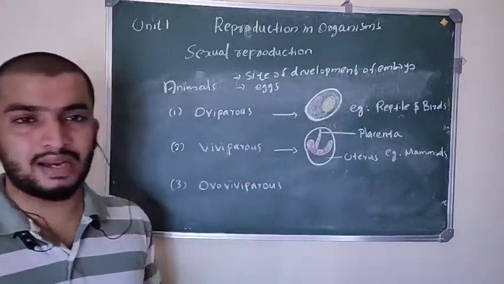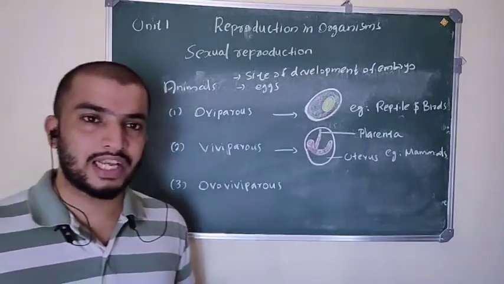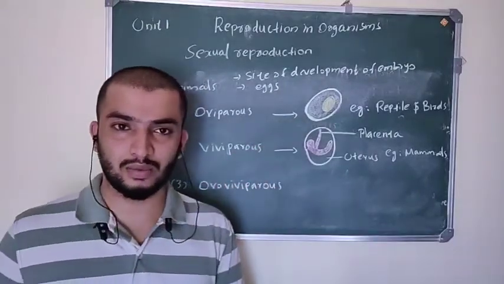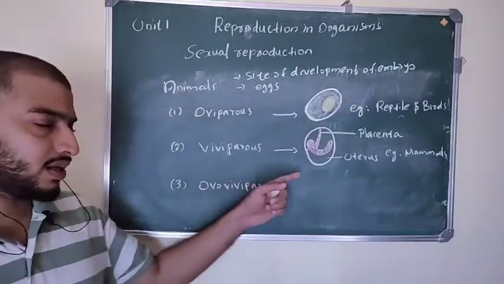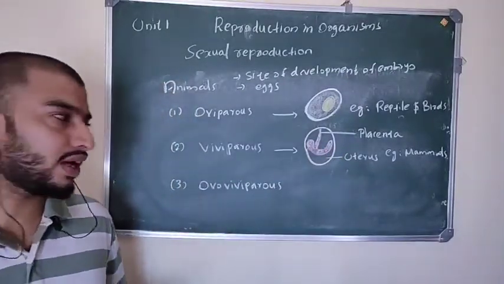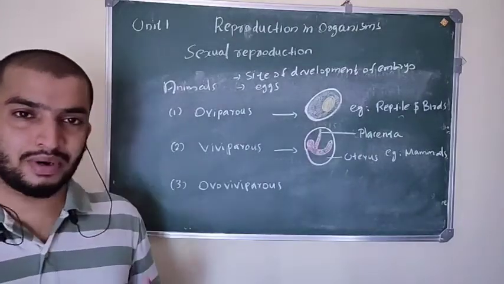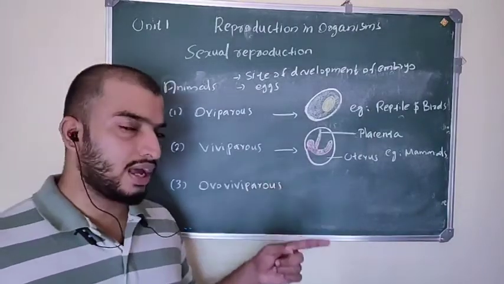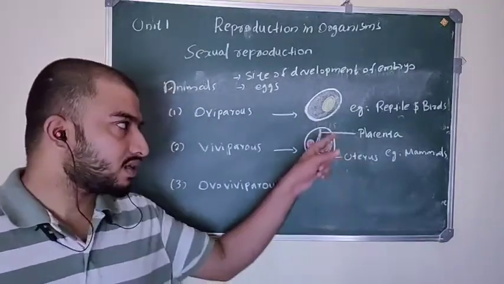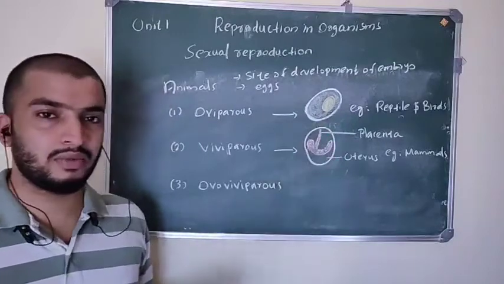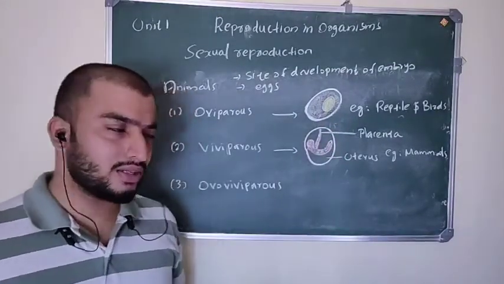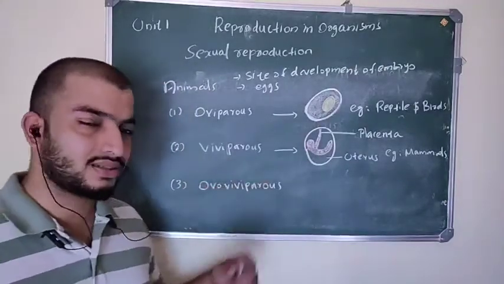But in viviparous animals, embryo development takes place inside their body. Oviparous animal development takes place outside the mother's body, but in viviparous animals, the development of the embryo takes place inside the mother's uterus. The embryo developed inside the uterus has a connection with the mother's body. That connection is called the placenta. Through this placenta, the embryo gets all its nutrients from the mother's body. Most mammals, like humans, are viviparous animals.